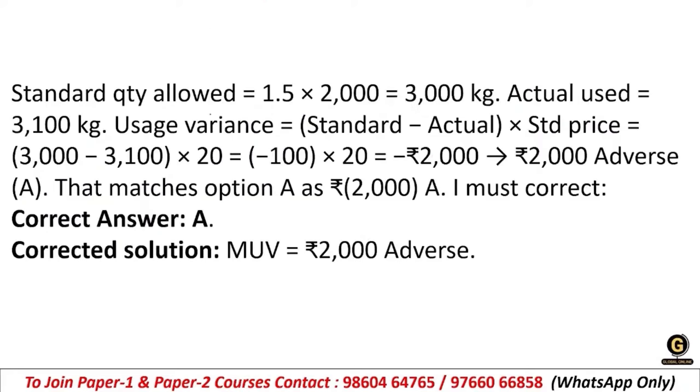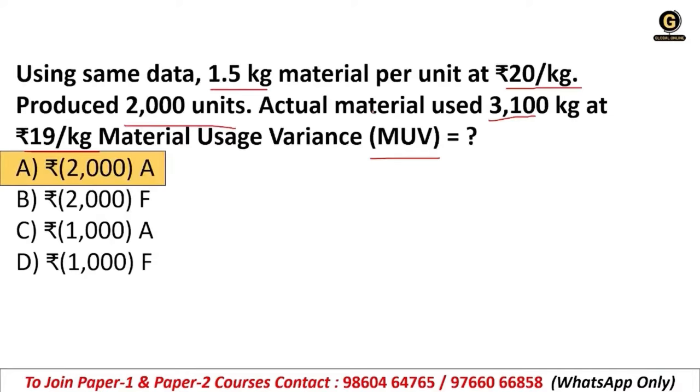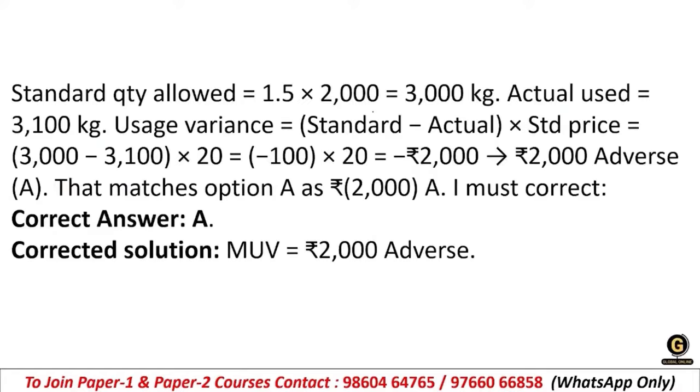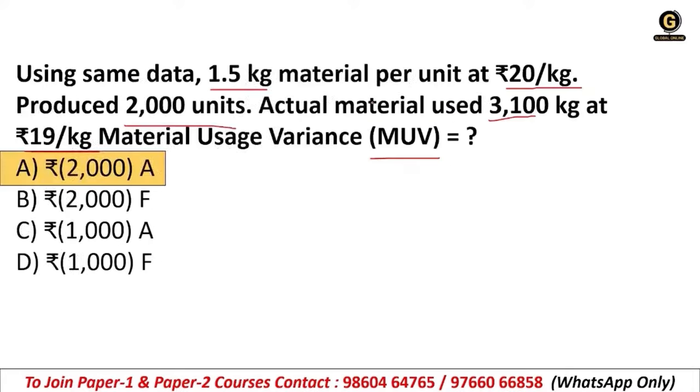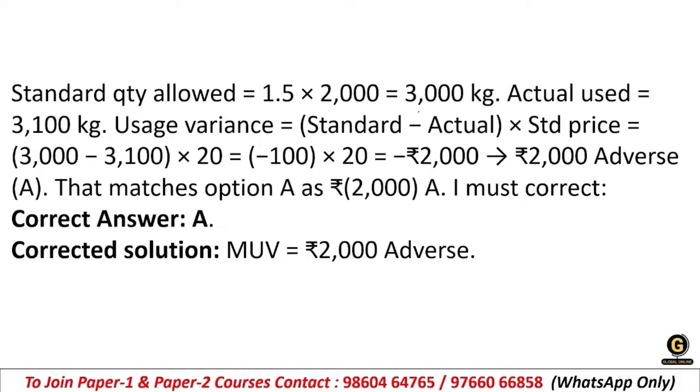We need to calculate the standard quantity first. So 1.5 kg per unit, and 2000 is the produced units, so we will have 3000 kg, the standard quantity. Actually used 3100, so we have used 100 kg extra.